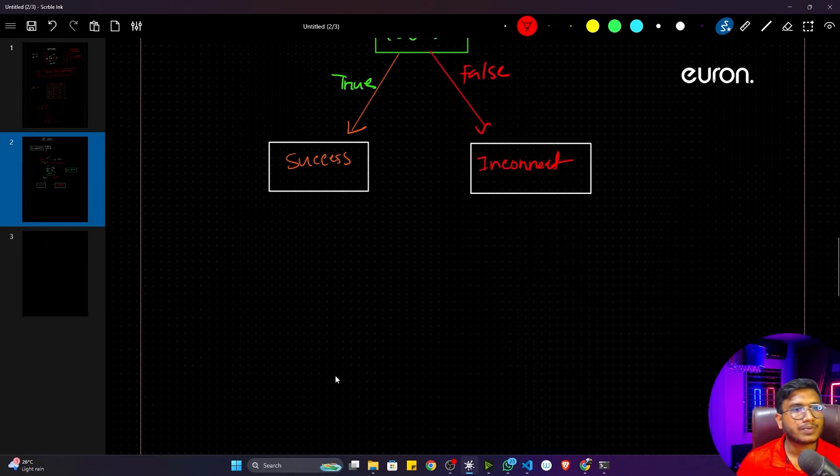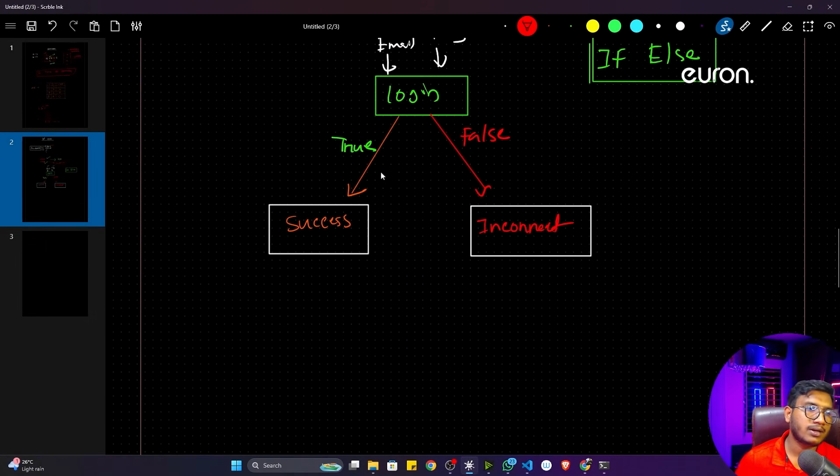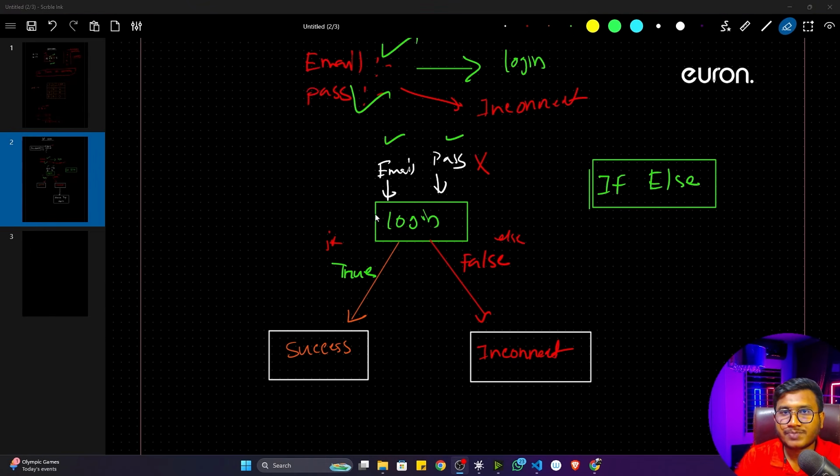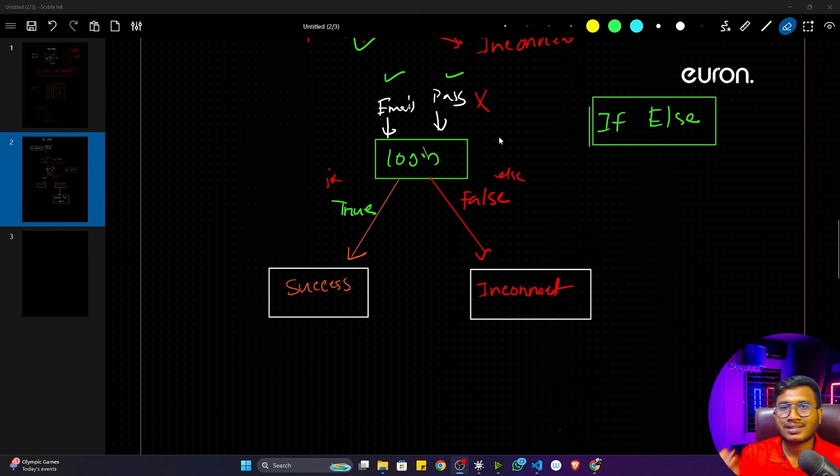What I'm trying to say is, let's say this is the login functionality I have created. It only works with the help of two conditions, like if and else. Now let's say I want to update this particular application and add one more condition here. The condition is, let's say the email is correct, but by mistake the password is incorrect. Let's say the user has passed a wrong password. So what will my application do? My application will give another chance to the user to log in. That means it will give one message called try again. Try again with your password.